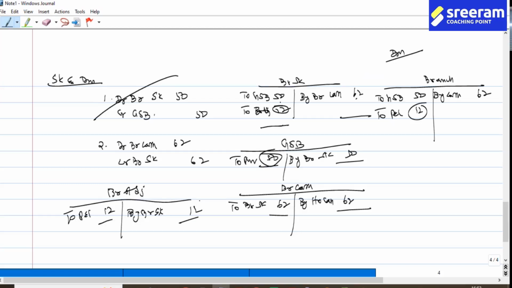So, a simple problem where you have only two transactions. In either case, you are ending up with the same amount of profit. In the next class to come, we will take up a full-fledged problem and attack it tooth and nail. So with that, we will put an end to today's class as far as the introduction to branch accounting is concerned.